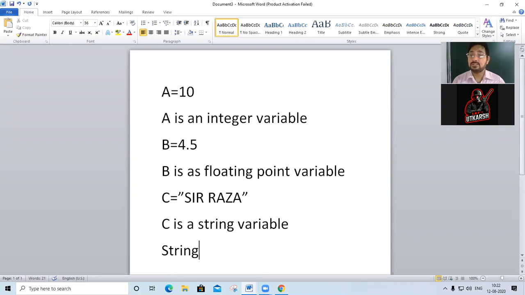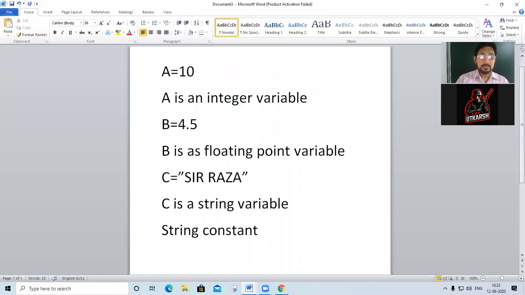A string constant in Python is defined in single quotes. This is single quotes. You could write Sir Raza here as well.